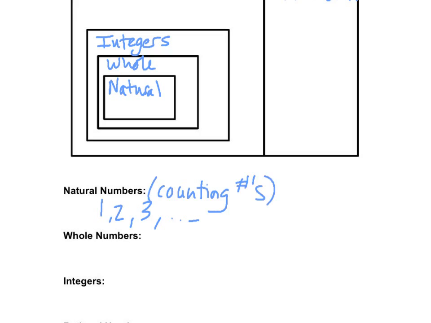What about whole numbers? Whole numbers are just barely different than natural numbers, but they have one number that natural numbers do not. What's that number? 1? No, 1 is in natural. 0. So whole numbers are just the natural numbers with 0.